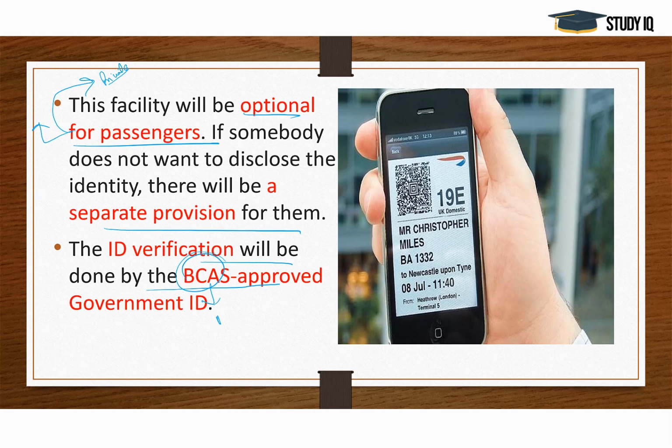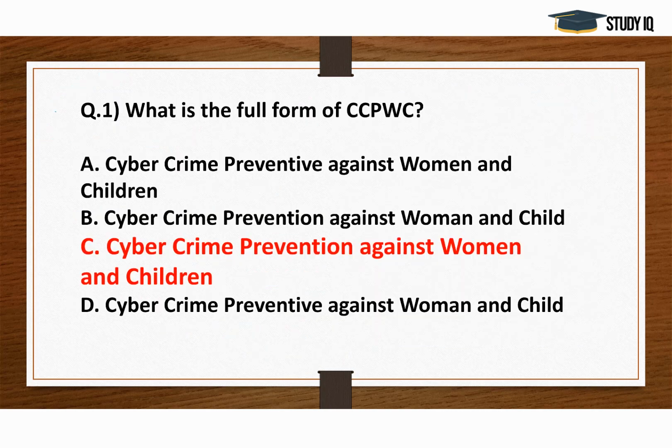This is the Bureau of Civil Aviation Security, right? So you have to show your particular government ID only, right? This is about DigiYatra. Now let's see the questions.